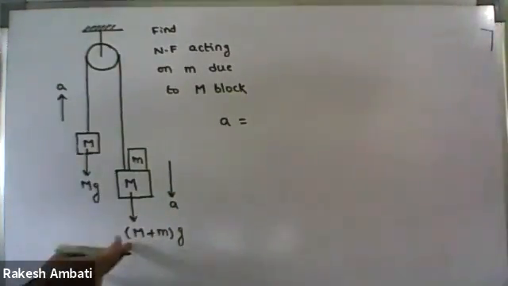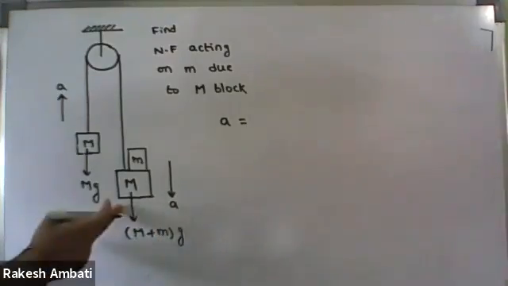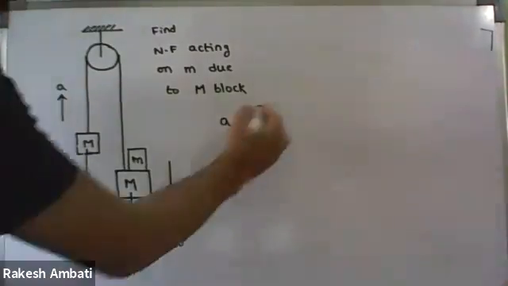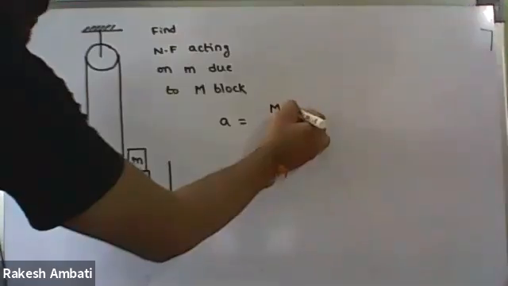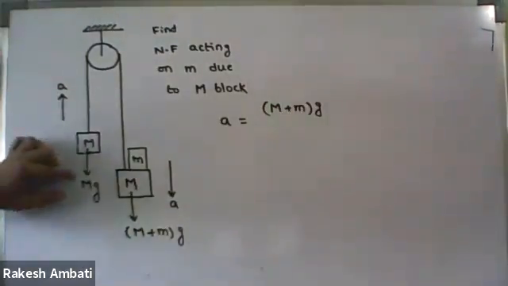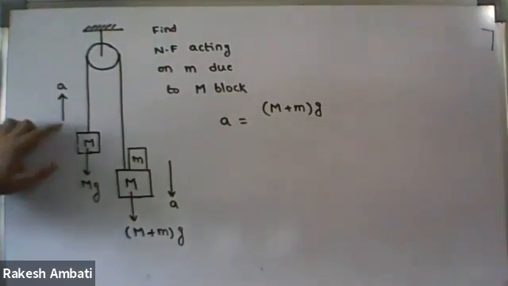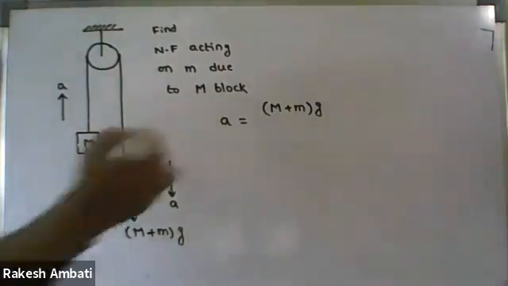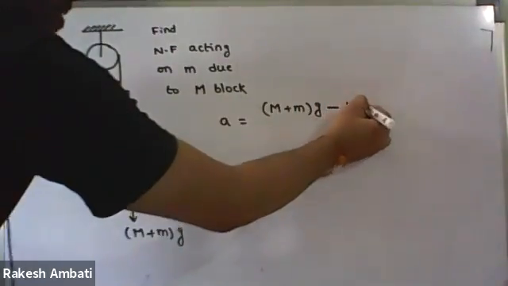So by using the short trick, let us find the acceleration. First, this weight we have to consider, with a positive sign: capital M plus small m into G. Then this Mg we have to consider with a negative sign: minus Mg.